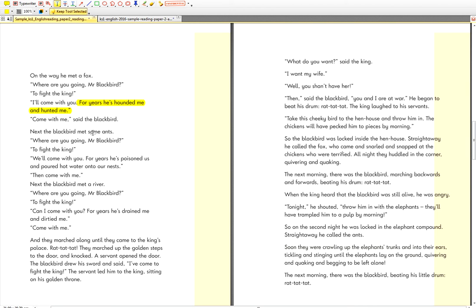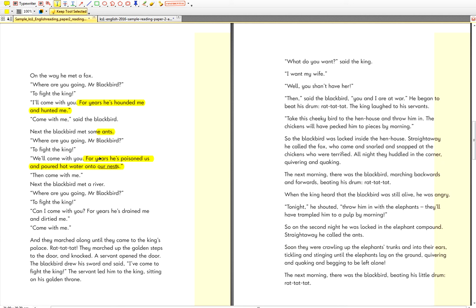Next, blackbird met some ants. Where are you going? So what was their reason? For years he's poisoned us and poured hot water onto our. Suleiman, are you paying attention, mate? Look at the text. What page are we on now? Page number 5. Can you see the highlighted bits, girls? Can you see that part? That's what the answer's saying. We'll come with you. For years he's poisoned us and poured water onto our nets. That's what the answer's saying.